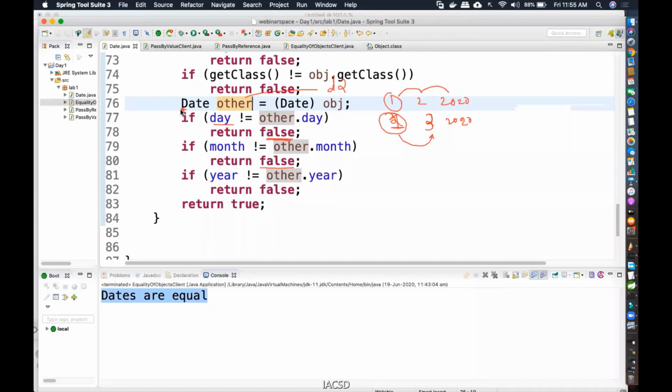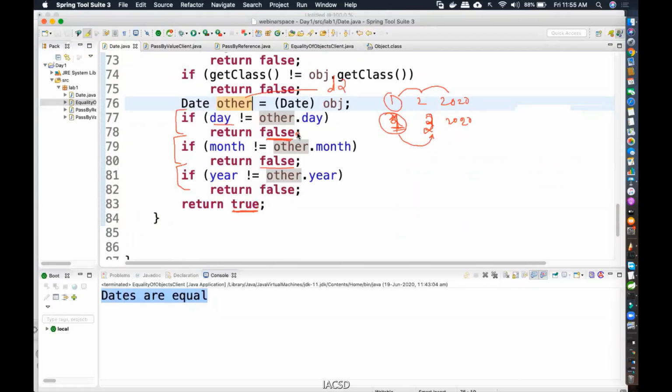So it's going and checking day, then month, then year. Now imagine all of them are equal. It is 1 to 2020. Here also it is 1 to 2020. All of them are equal. Then in that case, what will I do? Finally, I will return back true.